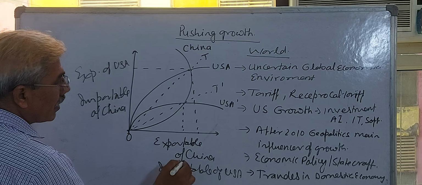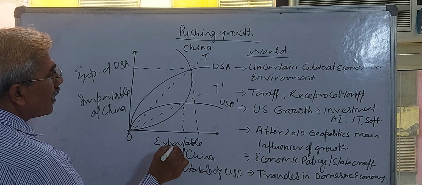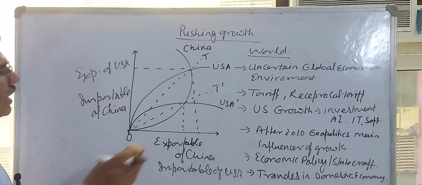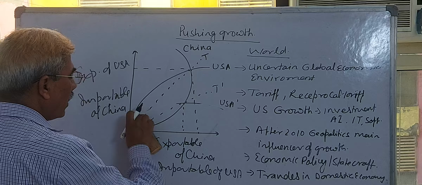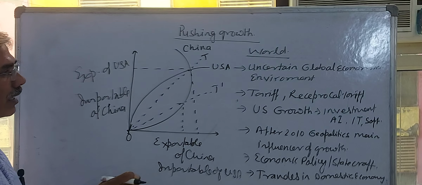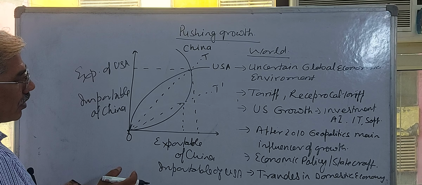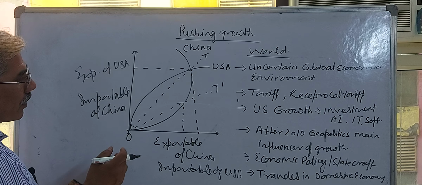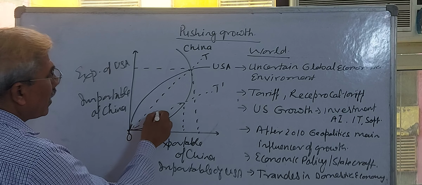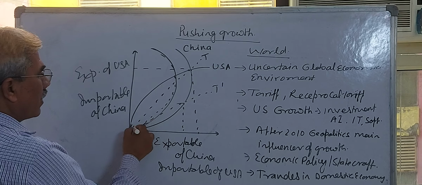China will export less and import more. That will be the adverse effect when America imposed more restrictions on imports from China. This reciprocal demand curve will shift to China dash.